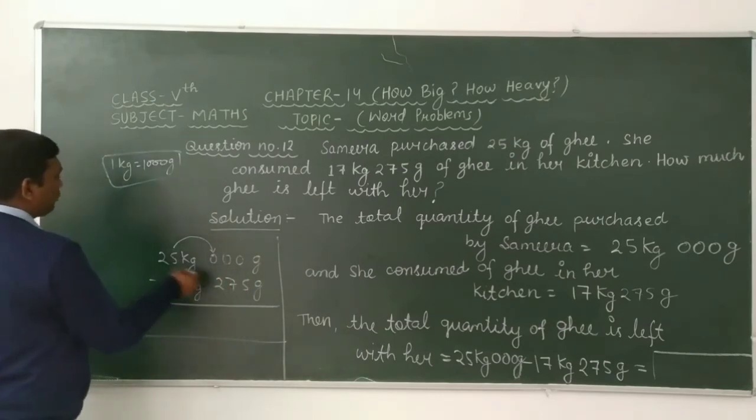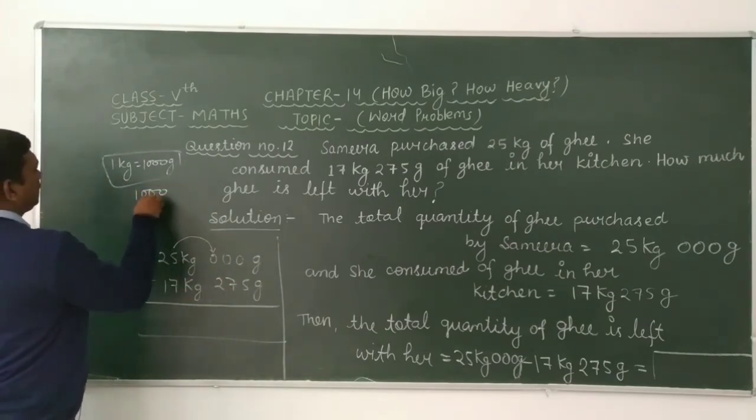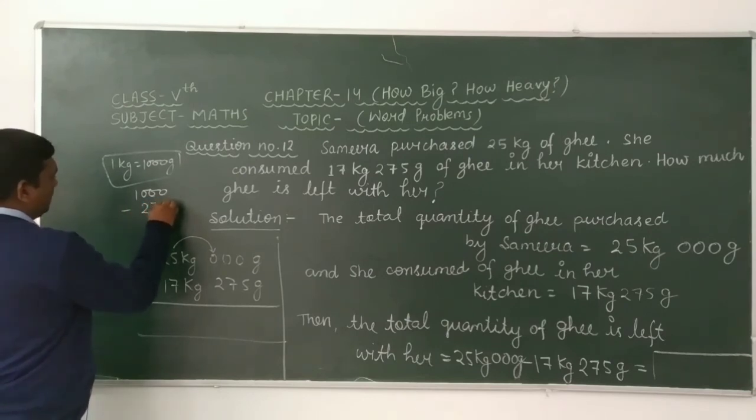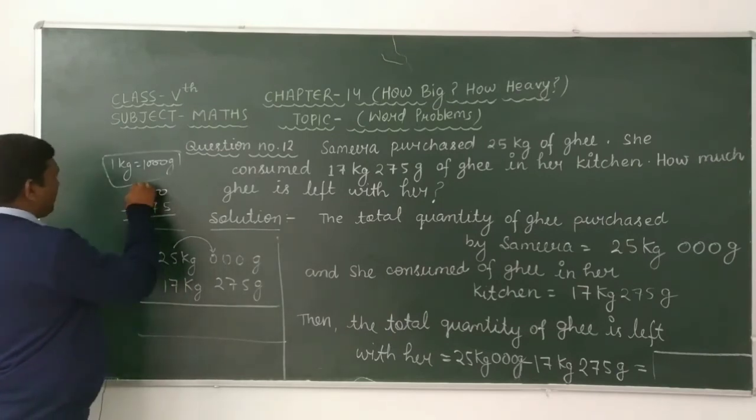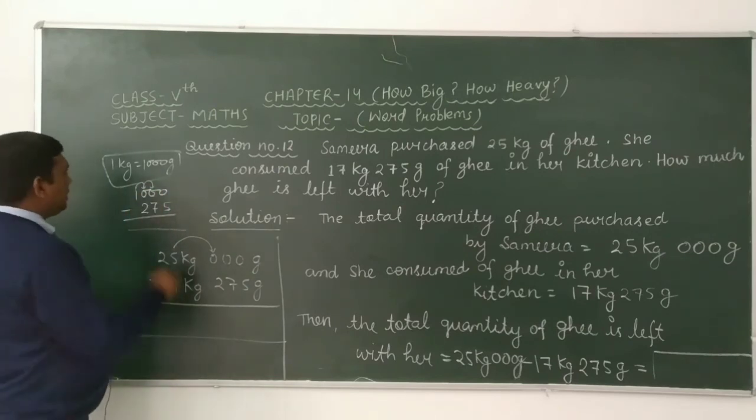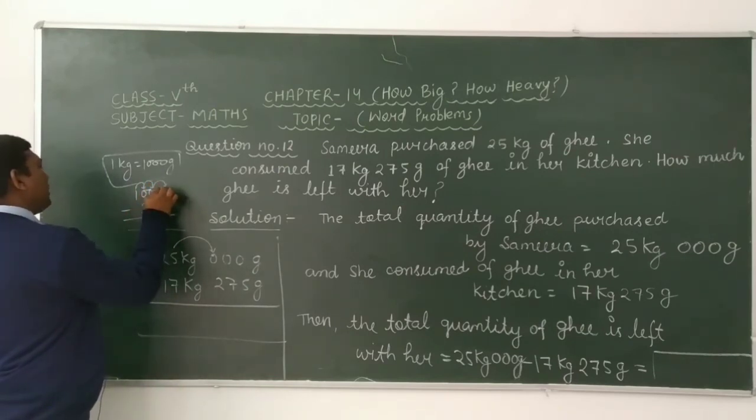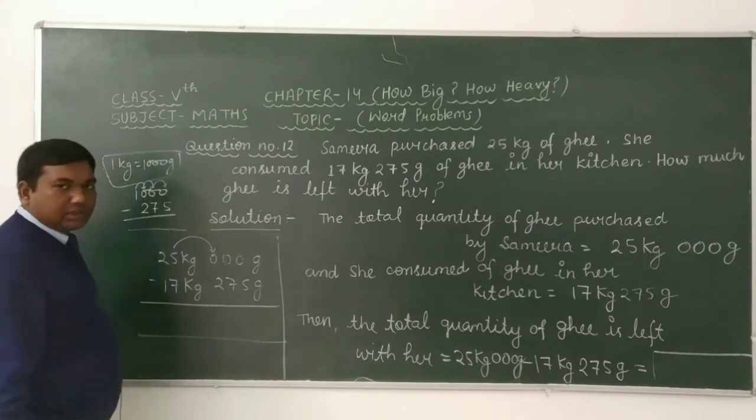Therefore, if we subtract 1000 minus 275, then we get, look at here carefully, here we have to take one borrow and this 0 makes 10. Again we take one borrow and this 0 makes 10, and again this 0 makes 10.